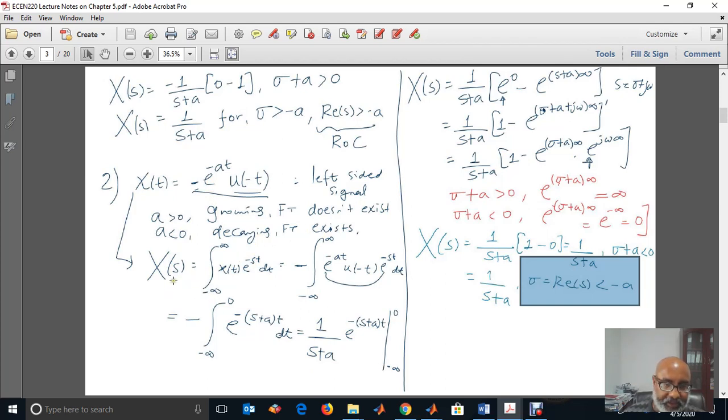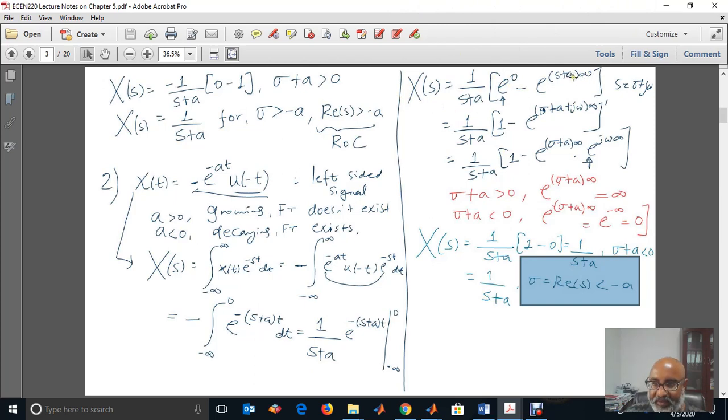Now let's calculate the Laplace transform: the integral from minus infinity to infinity of x of t e to the power of minus st dt. Substitute again e to the power of minus at, then combine these two, s plus a. The interval of integration will become from minus infinity to 0. Why? Because of u of minus t. So this will be 1 over s plus a, e to the power of minus s plus a times t, from 0 to negative infinity. So e to the power of 0 is 1, and this is infinity.